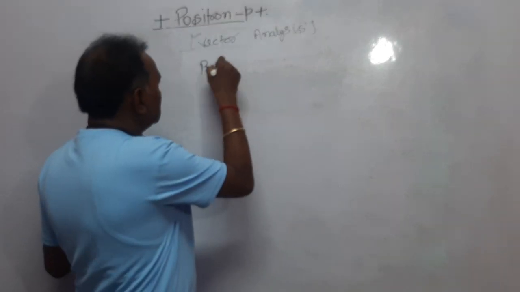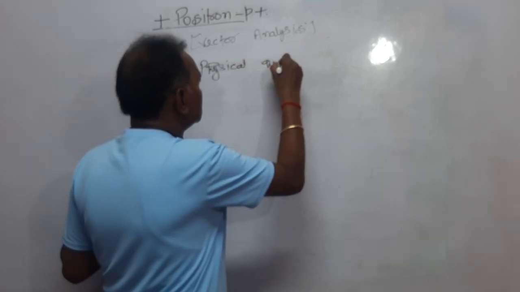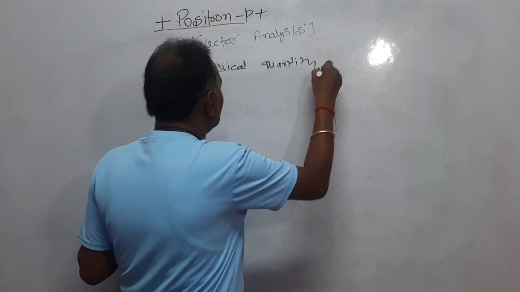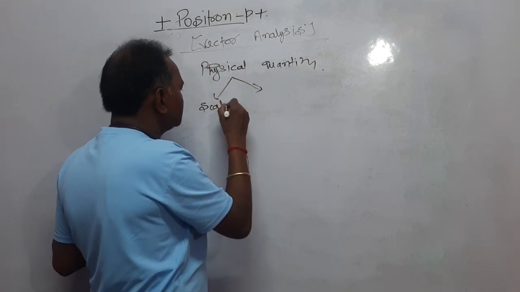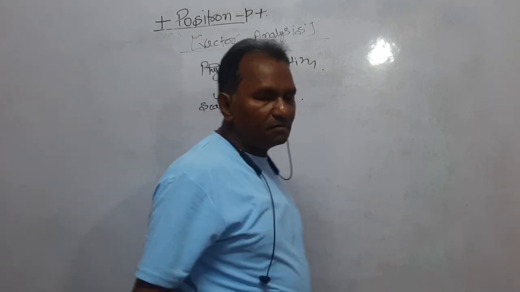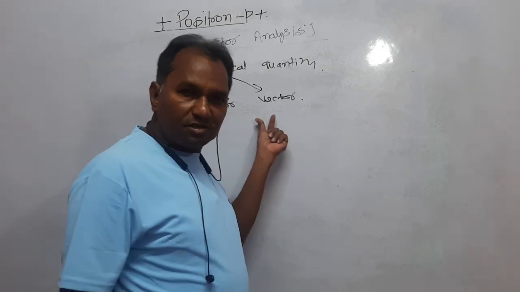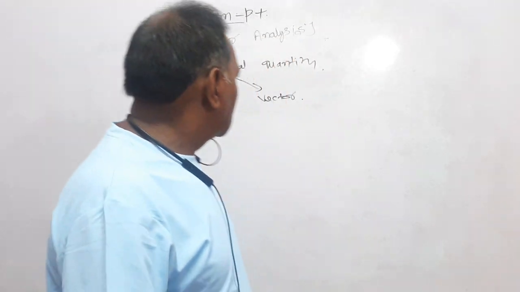Physical quantity is divided into two types, scalars and vectors. Actually, the division is four types: true scalar, pseudo scalar, true vector, pseudo vector. But we do not have to study up to that level.